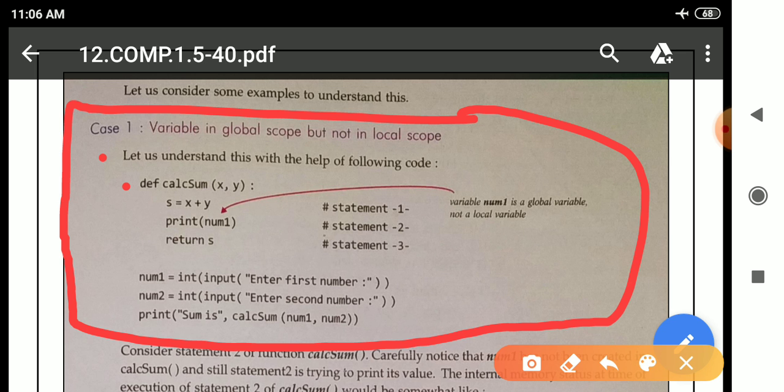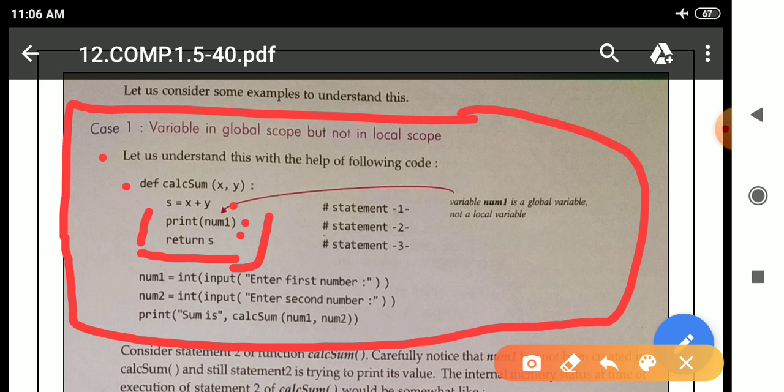The first line is def calsum(x, y), a function definition, and the name of the function is calsum. x, y are the parameters, so this function contains two parameters, and at last there is a colon. After the colon, we leave an indented space, and this is the body of the function. These three lines are the body of the function.